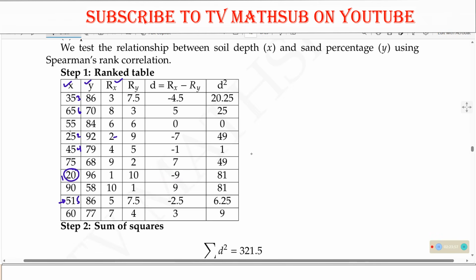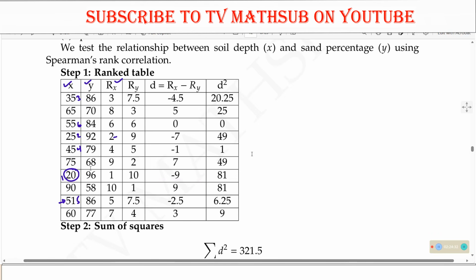Then this one will be 6, this one 6, this one 6. Then this is 60, which will be 7. Then 65 will be 8. Then 75 will be 9. And lastly, this will be 10. That is how we can rank X.